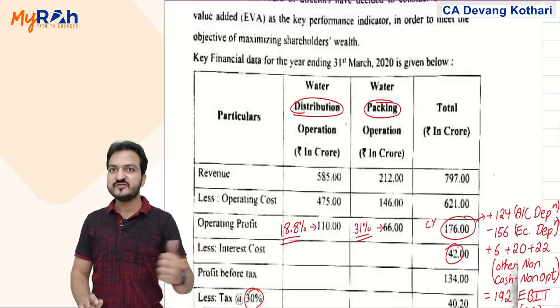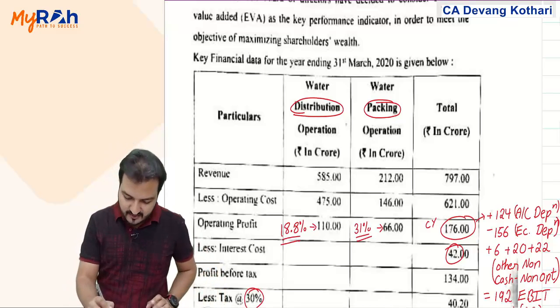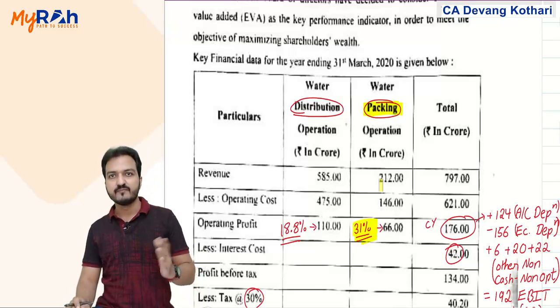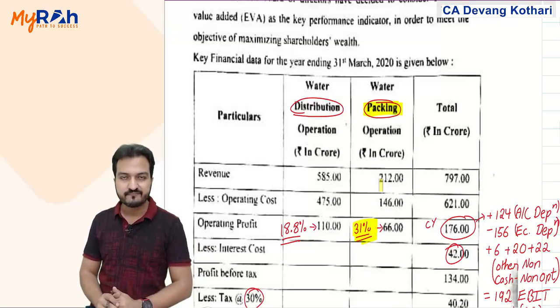Now you see which division is more profitable. It is clearly evident that your packaging division is much more profitable than the distribution division.